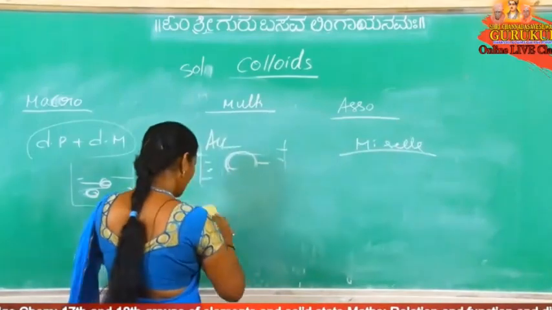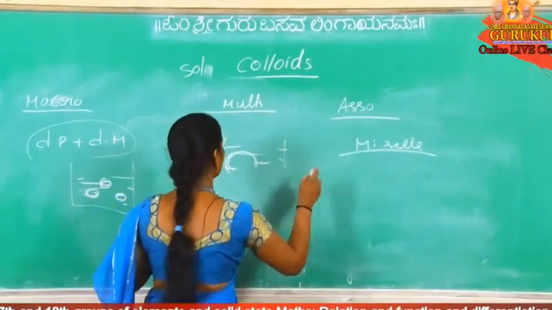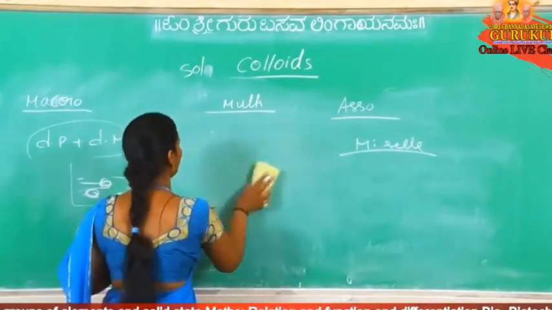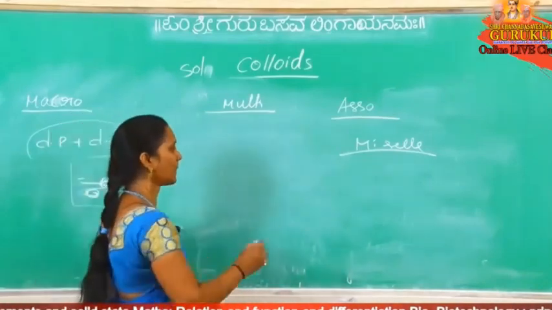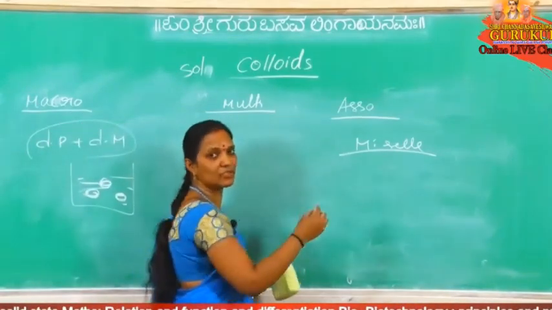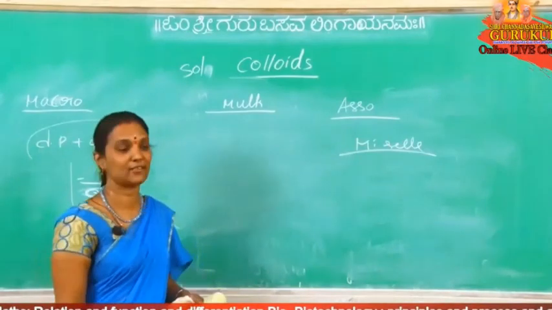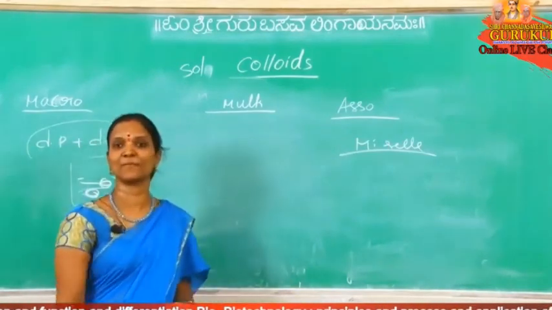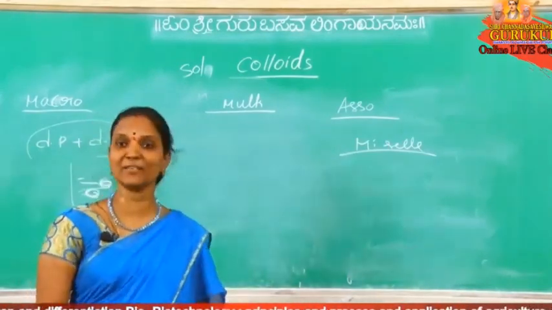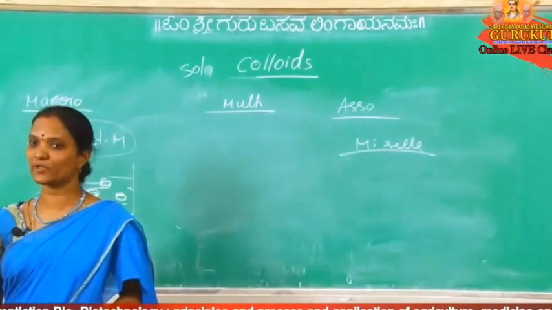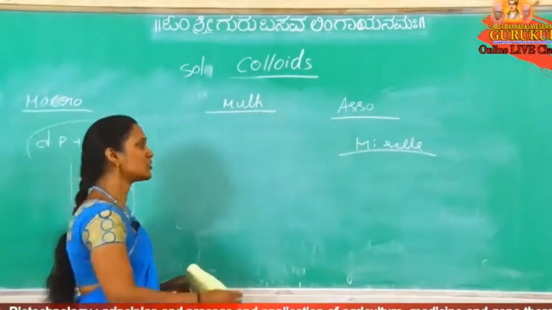Here also it gathers, but there is a slight difference. What is that? Now, soap solution. The common soap is sodium stearate. Stearic acid has the formula C17H35COOH. There, H is replaced by Na, giving sodium stearate.